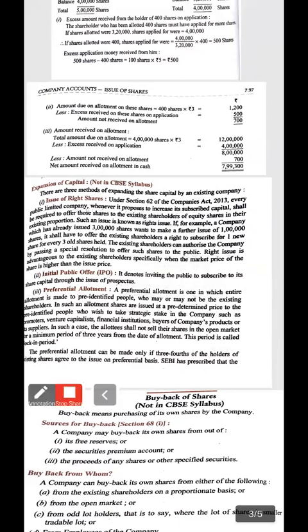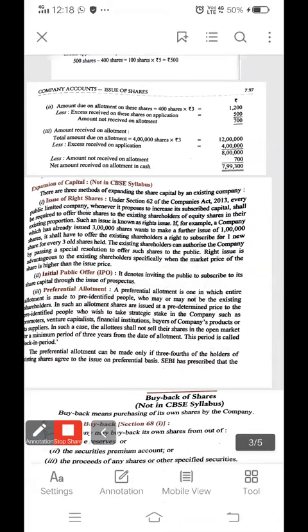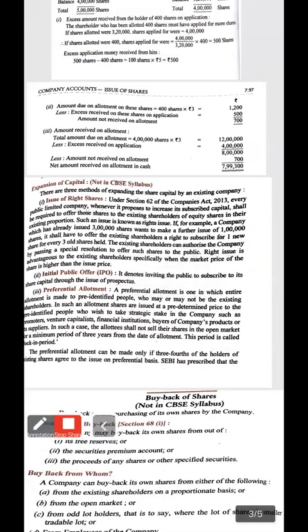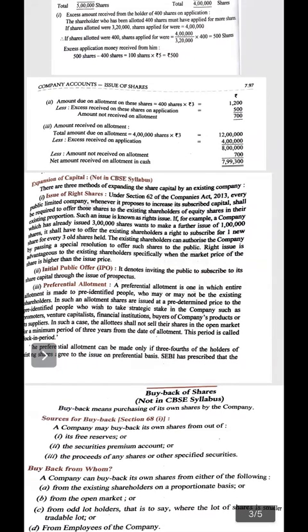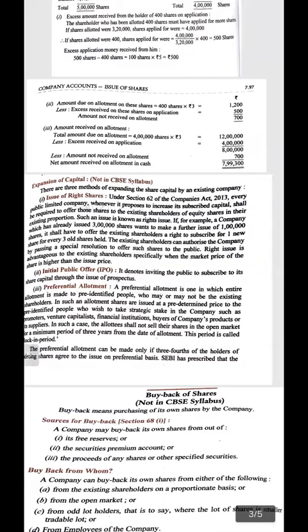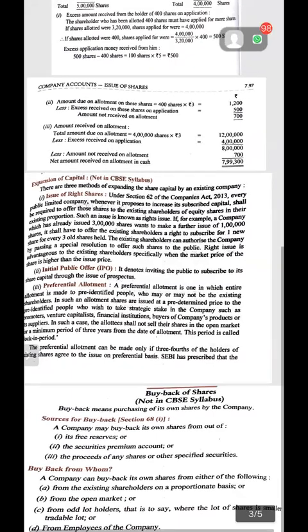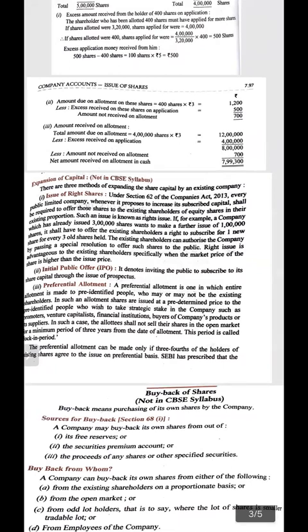Now our next topic is buyback of shares. See, what is buyback of shares? Buyback means purchasing of own shares by the company. Sometimes the company just purchases its own shares. This happens when the company feels that the market value of its shares is going to decrease; in that case, in order to promote the value of their share, they start purchasing shares.